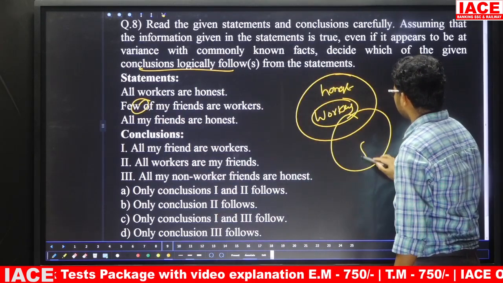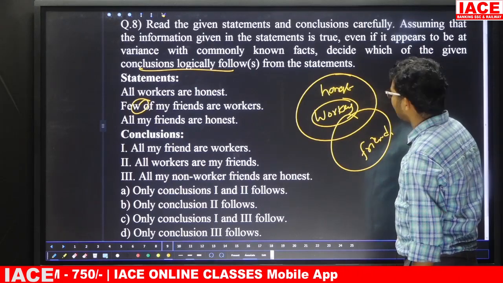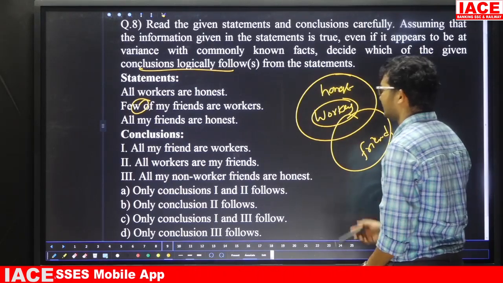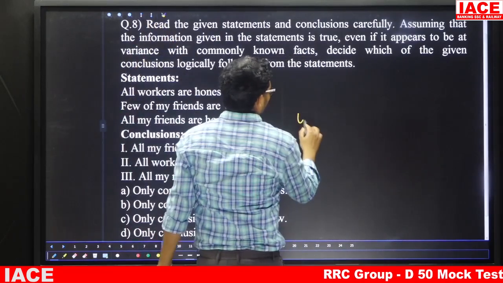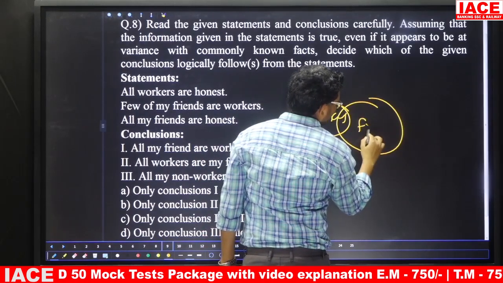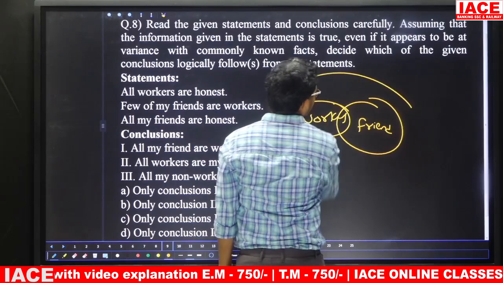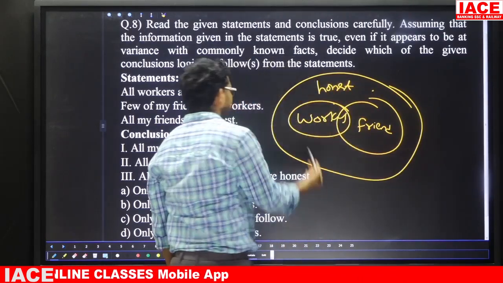Some of my friends are workers, and all my friends are honest. They have given a diagram like this. A few of my friends are workers, but all friends are honest. All workers are also honest. Yes, this is the given statement.